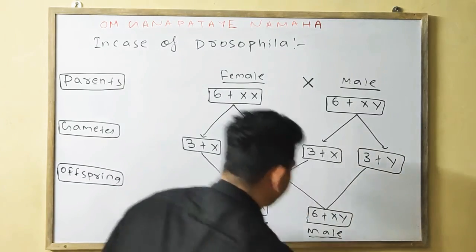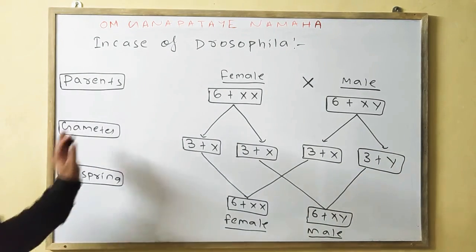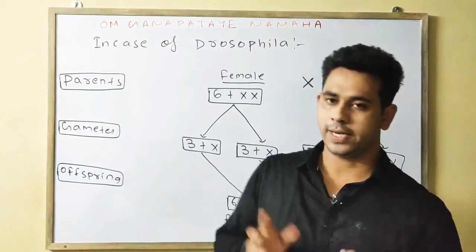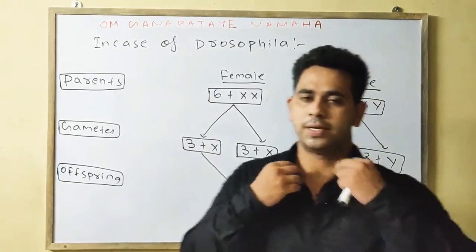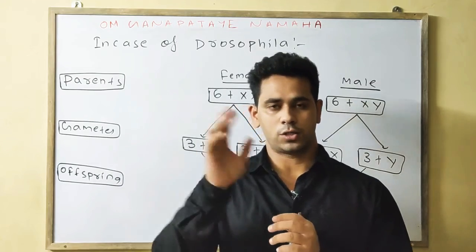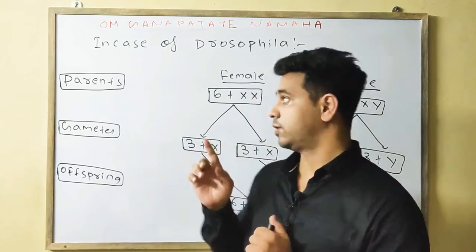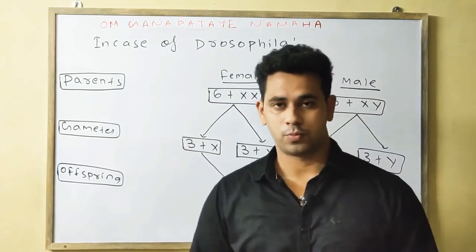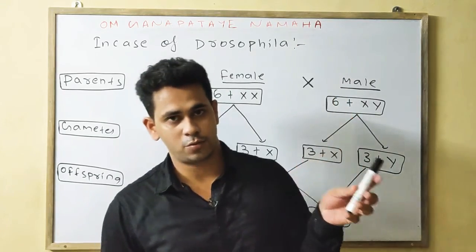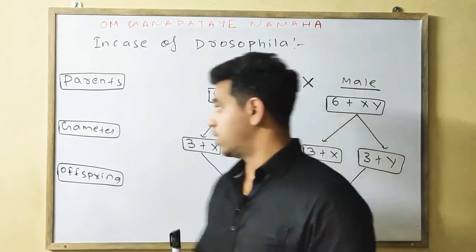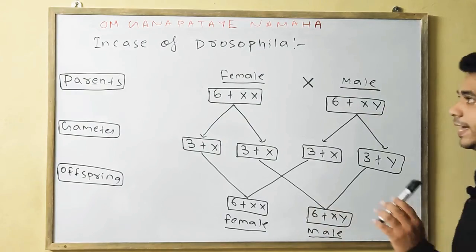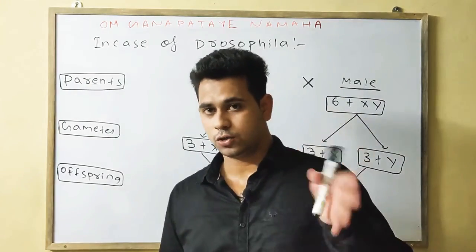Okay, simply, we have done 3 types: the general cross, then the cross of the human chromosome number, then the Drosophila chromosome number. The chromosome number in human beings is 46 and in Drosophila is 8.